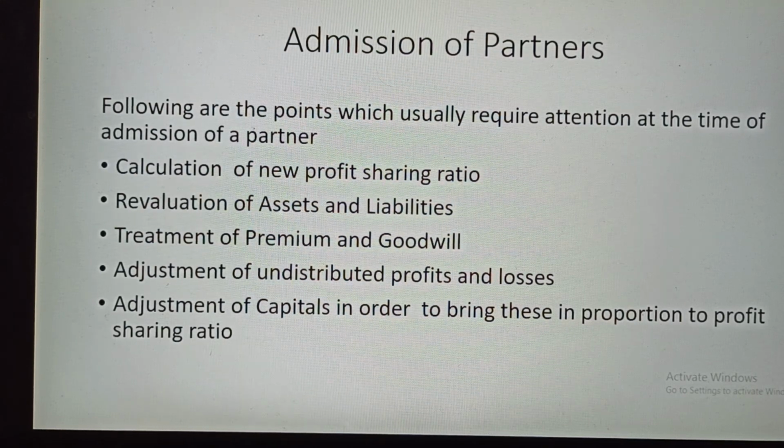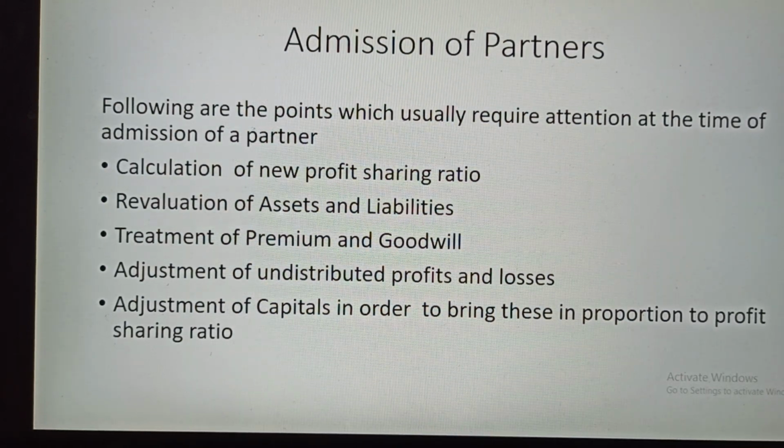In this lecture we will learn revaluation account and memorandum revaluation account.